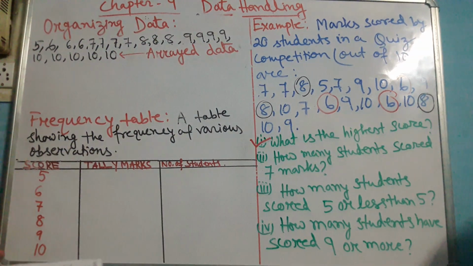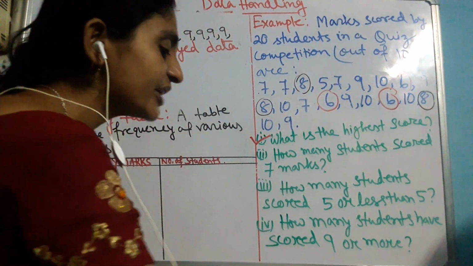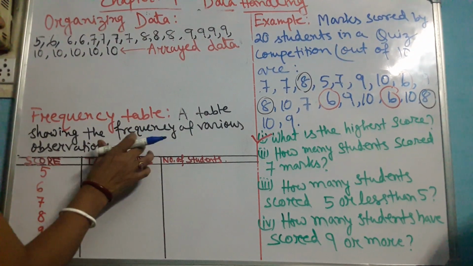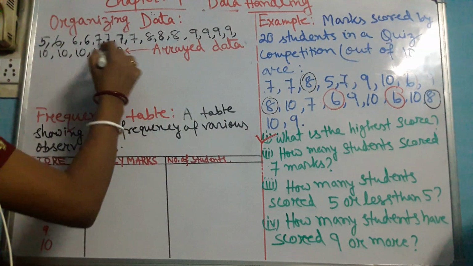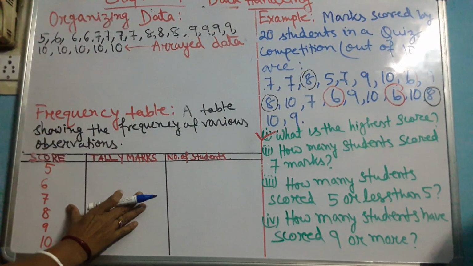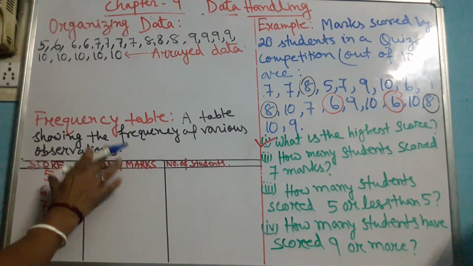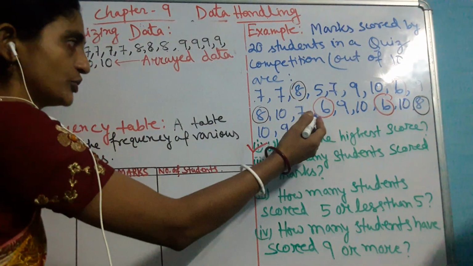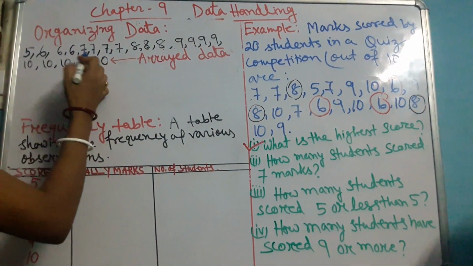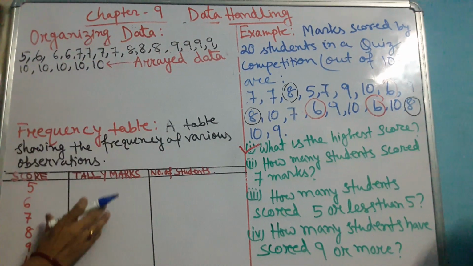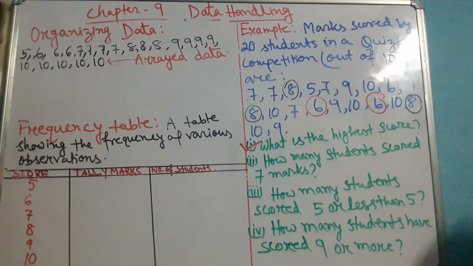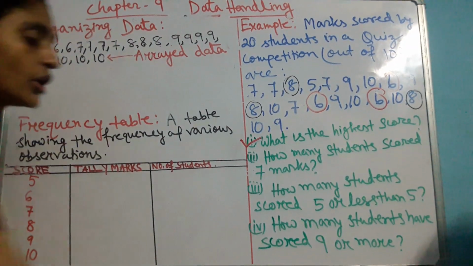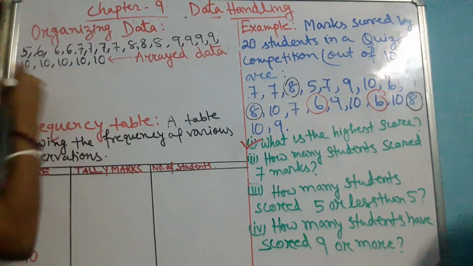For that, we will present them in a tabular form. That table is called a frequency table. Yes, we will arrange all these data in this table. Why? Because here we will mark the frequency of each individual observation. Here I have arranged the observations in ascending order. Now I will put them in this table. For each individual observation I will put a stroke, a straight stroke, like that.